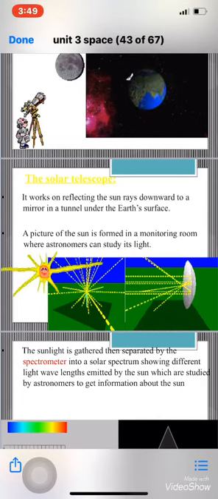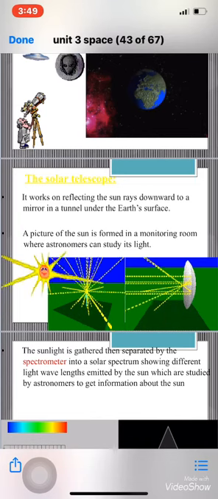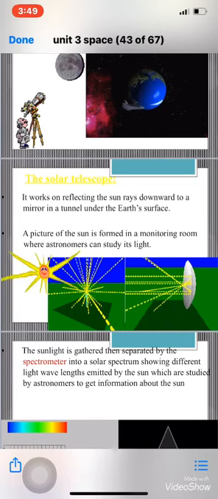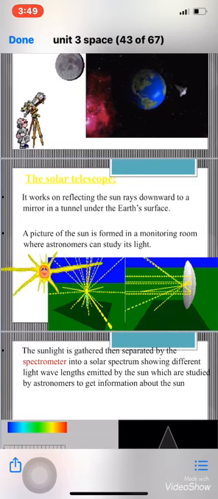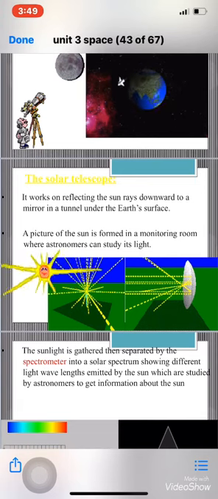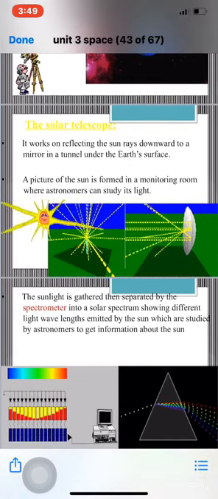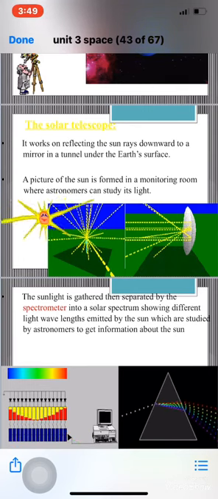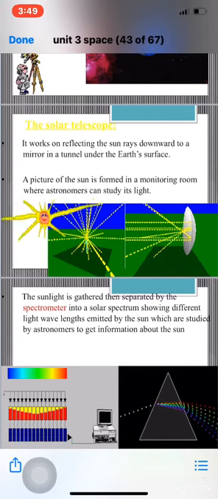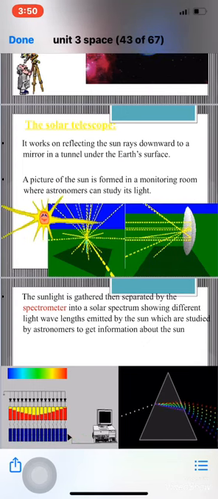It's used to form a picture for the sun. But how does it work? It works on reflecting the sun rays downward to a concave mirror in a tunnel under the Earth's surface. The sunlight is gathered, then separated into a solar spectrum by the spectrometer. A picture of the sun is formed in a monitoring room where astronomers can study its light.